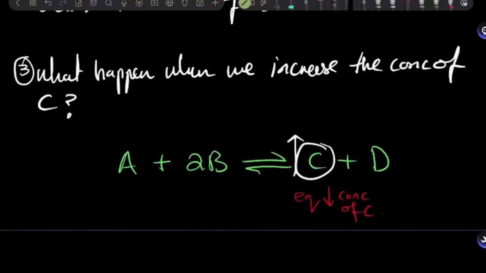Now in order to decrease the concentration of C, which side should the equilibrium shift to? Should it shift towards the right, due to which more C and D will be formed, or should it move towards the left where C and D are consumed and A and B are formed? To the left. Yes, it should go to the left because it wants to decrease the concentration of C. So in order to do that, it shifts to the left hand side. So more C is consumed and more A and B are formed, right? So it shifts to the left hand side in this case.